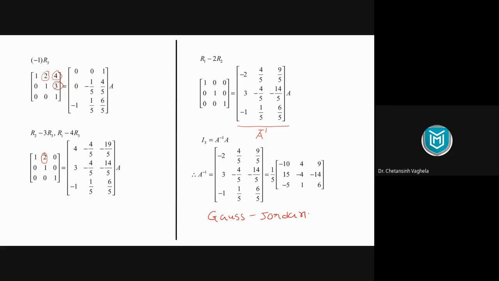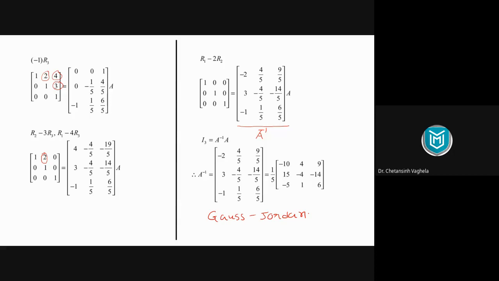Now why is this method better than the previous one? Because the previous method was applicable to 2 by 2 and 3 by 3 matrices, उसके लिए बहुत अच्छे से काम करेगी, but for larger matrices that method is not feasible. Now this Gauss Jordan method is applicable for a matrix of any order.